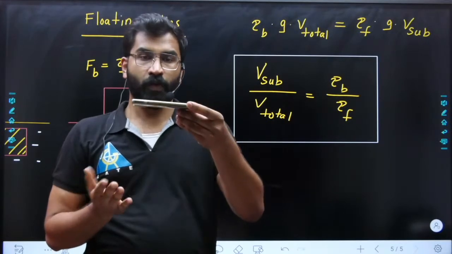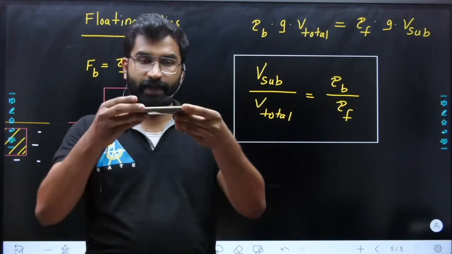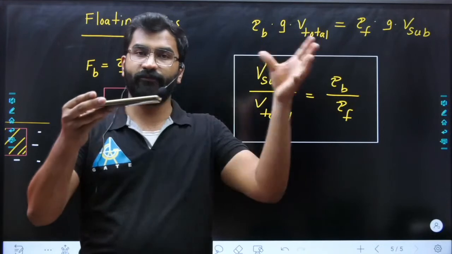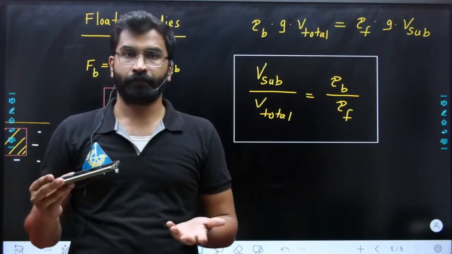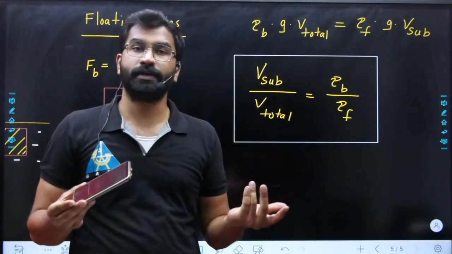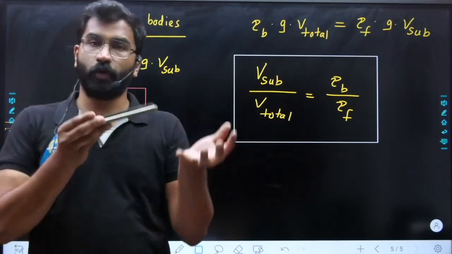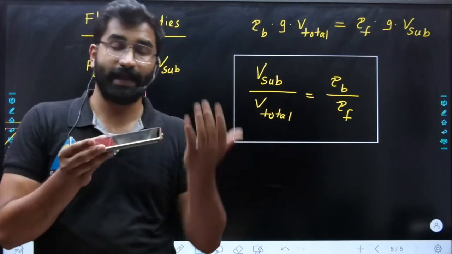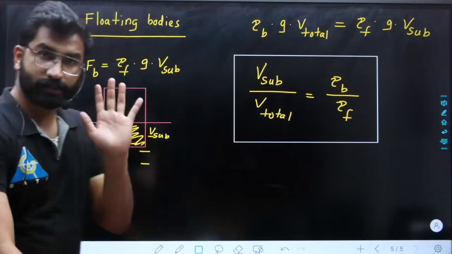Okay, so now if I leave my hand, what will happen? The phone will go down. Why is the phone going down? Because the weight of the phone is more compared to the buoyancy given by air. That's why it is going down. Okay, simple logic.